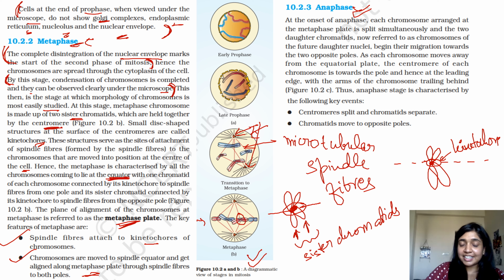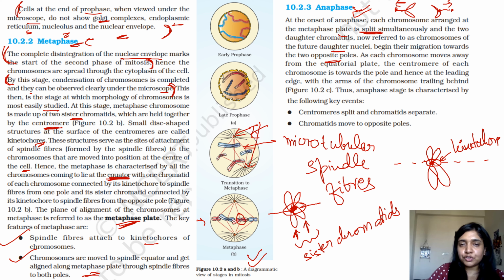Anaphase is basically characterized by the stage in which the sister chromatids get separated from each other and get pulled towards one of the poles, either this pole or this pole. At the onset of anaphase, each chromosome arranged at the metaphase plate is split simultaneously, and the two daughter chromatids are now referred to as chromosomes of the future daughter nucleus. They begin their migration towards the opposite poles.